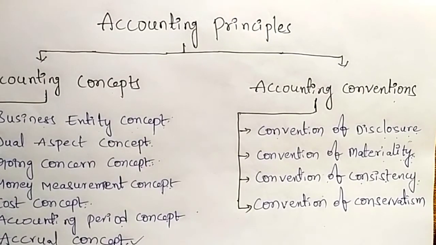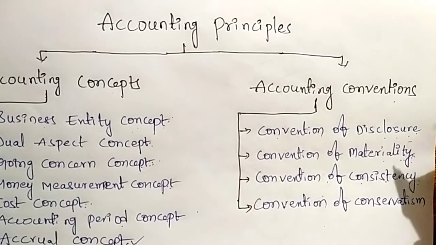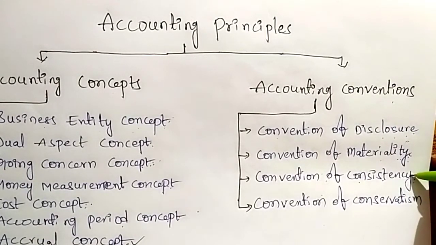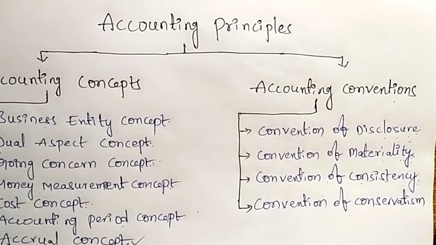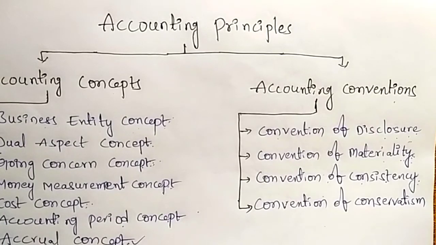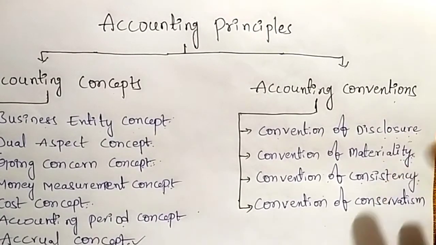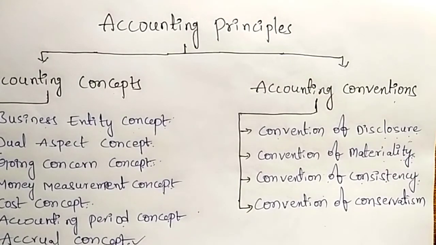For example, at the time of providing depreciation, we have different methods: straight line method, diminishing method, sinking fund method, annuity method. If the business organization chooses the straight line method, every year it must follow that particular method only.